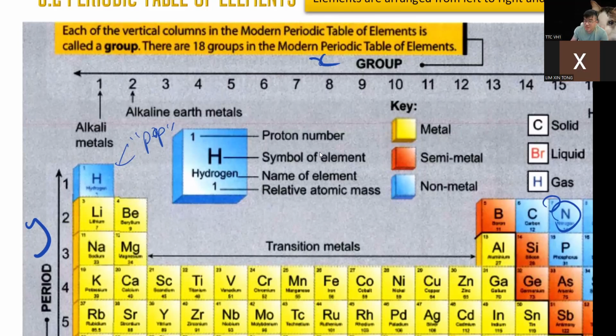Because to make battery, we need something cheap and we need something good. If it's expensive, no one will buy it. If it's not good, then no one will buy it. We want something good and cheap. So the best and the cheapest is going to be lithium. That's why lithium is very dangerous.